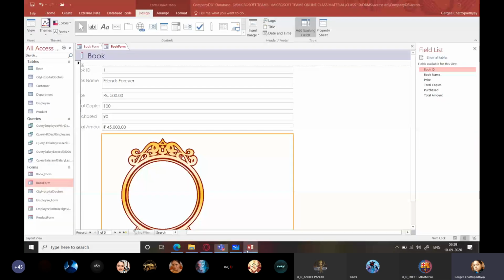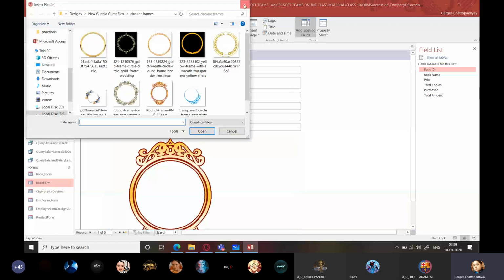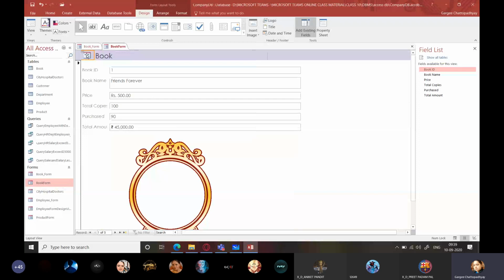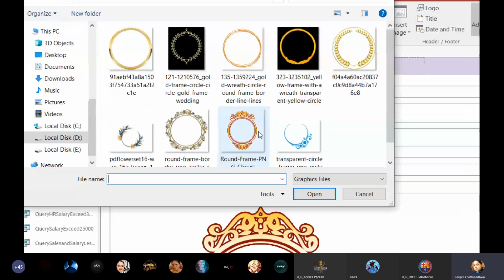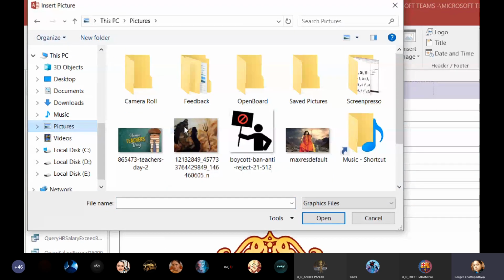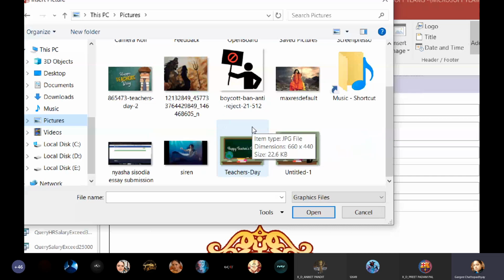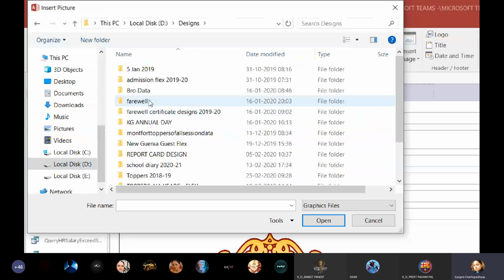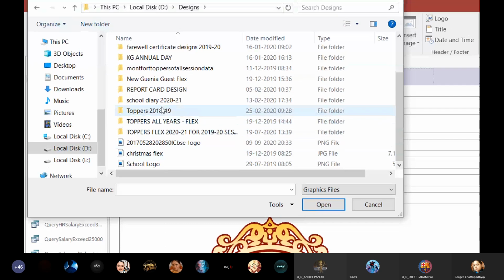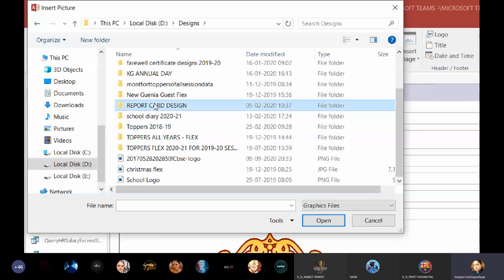So you can see that I have inserted an image over here. You can insert your image or the company's logo over here, anything like that. Usually a logo is something which appears over here at this corner. So I'm going to insert a logo. I'll click on this and maybe I can insert some logo. I'll go to pictures and here maybe I'm not going to take this one because it gives a negative message. So I'll go to designs and wait a sec. Let's see.